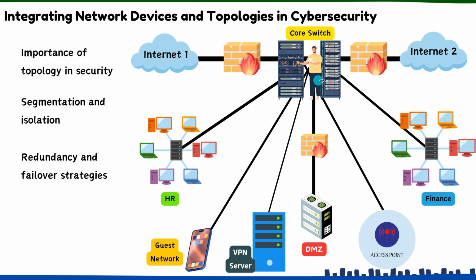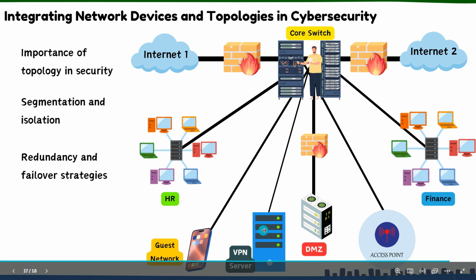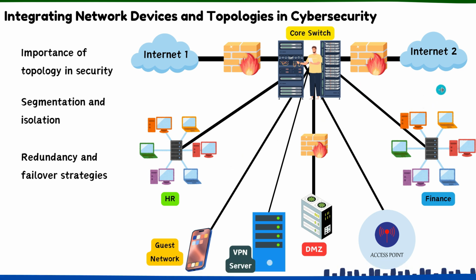We have a core switch, then we have two internet providers, for example, Internet 1 and Internet 2. Then there is the HR department, the finance department, then the access point, DMZ, then the VPN server and guest network. It's all connected to the core switch.